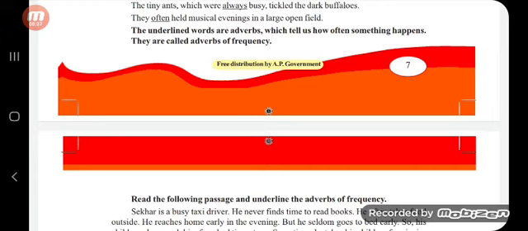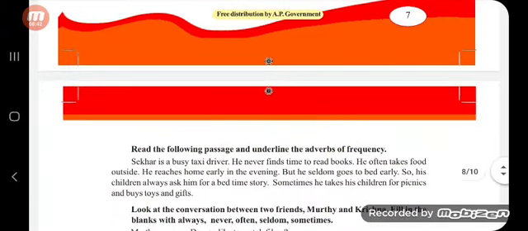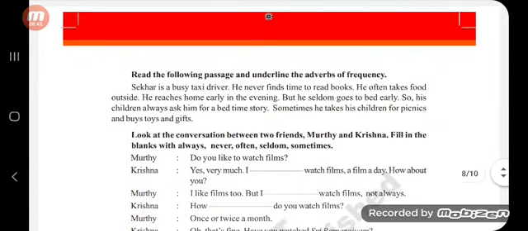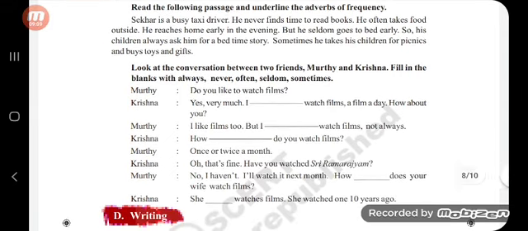Okay, if you understood this section 2, next he has given some exercises. Read the following passage and underline the adverbs of frequency. So he has given a paragraph, and we have to identify the adverbs of frequency. Now come on, let us identify. Shekhar is a busy taxi driver. He never finds time. That means never is an adverb of frequency.